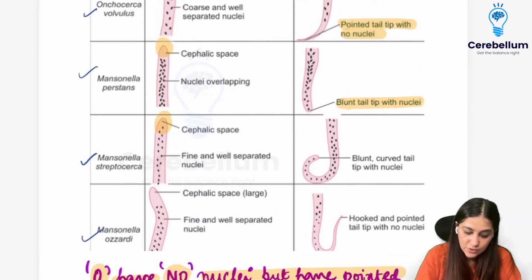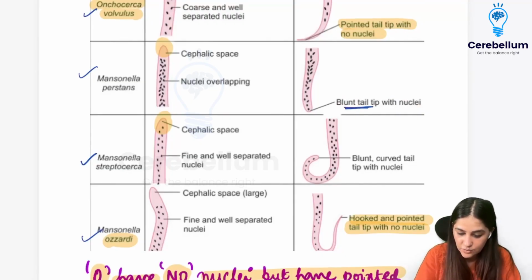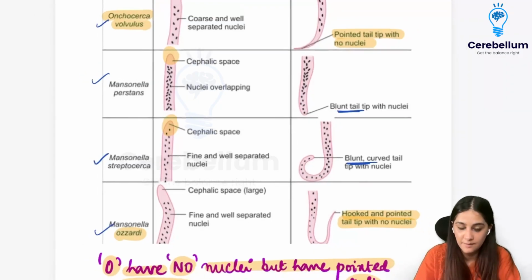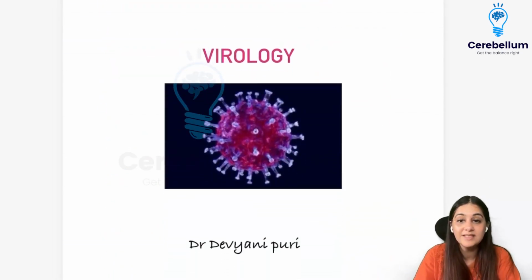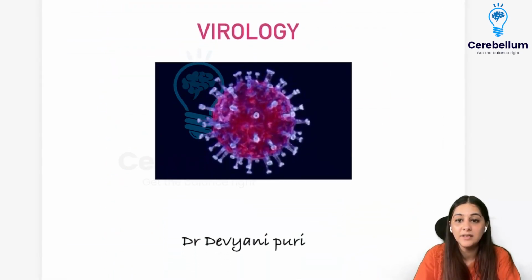So let's see. We have Onchocerca and then we have Mansonella ozzardi, where the tail tip is pointed, right? So it is a pointed tail tip, but no nuclei. So pointed, and the other two are blunt. These two are blunt, which are Mansonella perstans and Mansonella streptocerca. So this completes our parasitology, and now we're going to be starting off with virology.